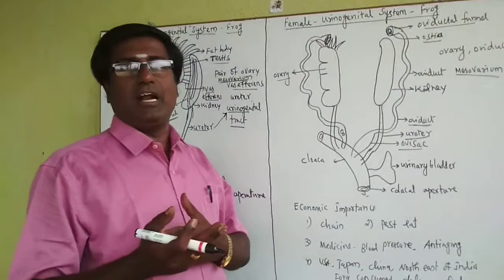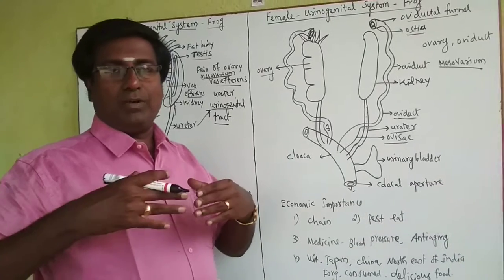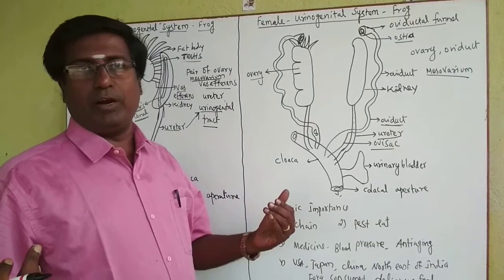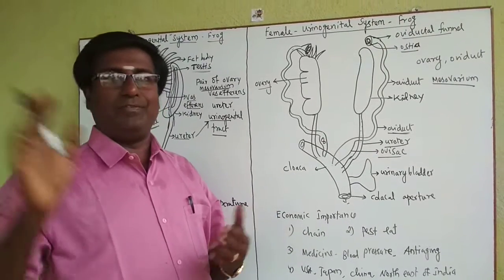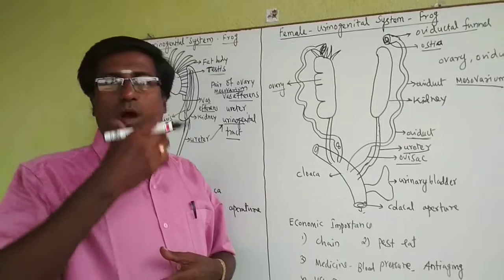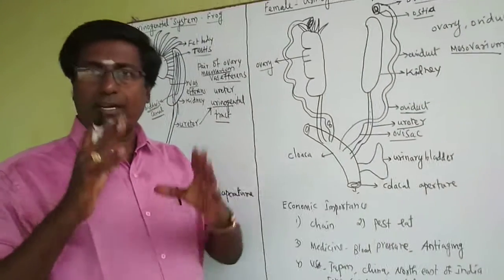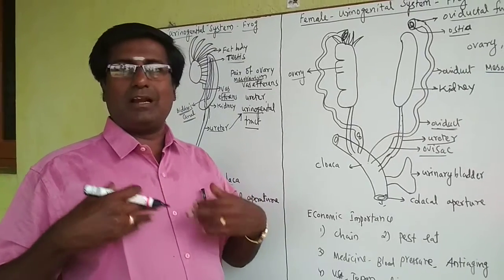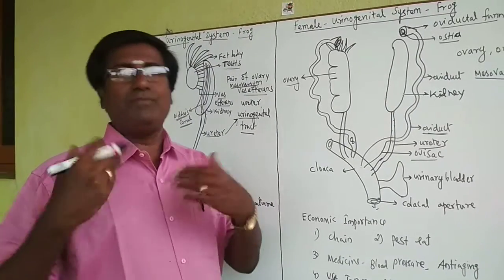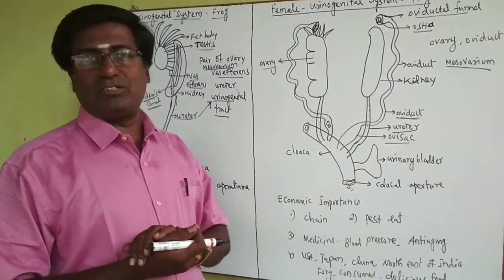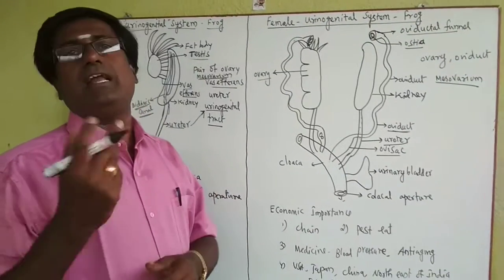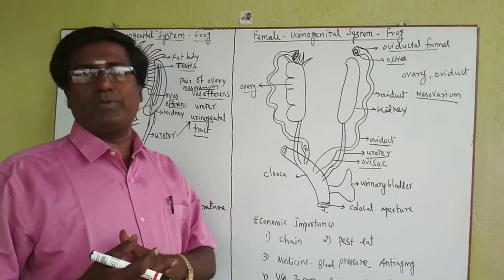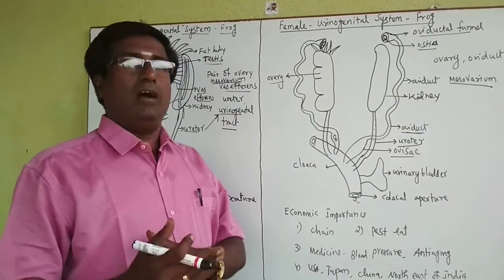When it is converted into an adult, the legs or limbs develop from the body and the tail disappears. Then the mouth widens, the upper and lower jaws develop, and teeth also develop. The lungs develop a little bit and become functional. And this is the metamorphosis of the frog. So the egg hatches, but does not come directly as a frog. The tadpole comes first. Then only after the metamorphosis does it reach the adult frog.